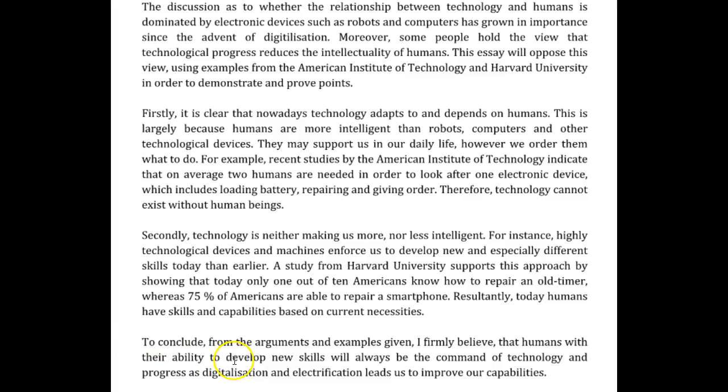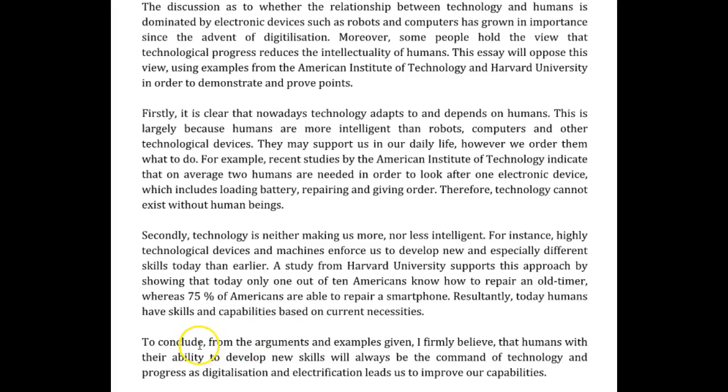To conclude, from the arguments and examples given, I firmly believe that, no comma necessary there, I firmly believe that humans, okay, so what we should do is remove this comma here, and it should go here.